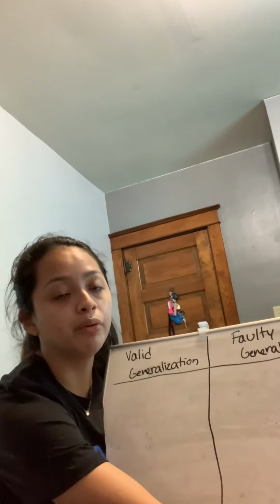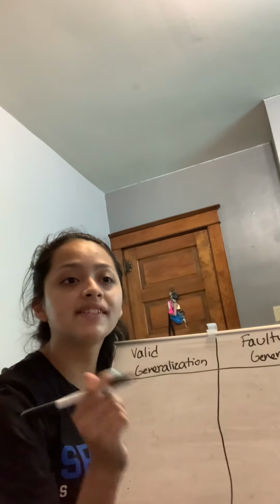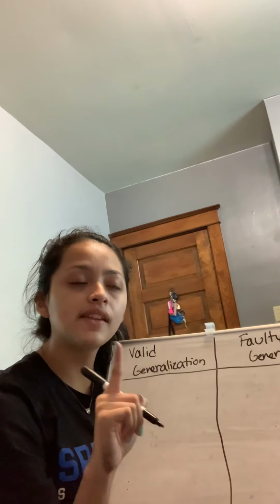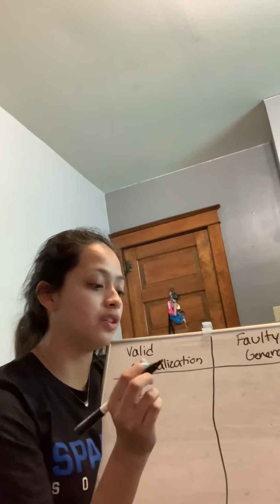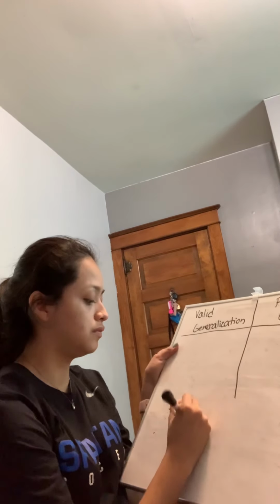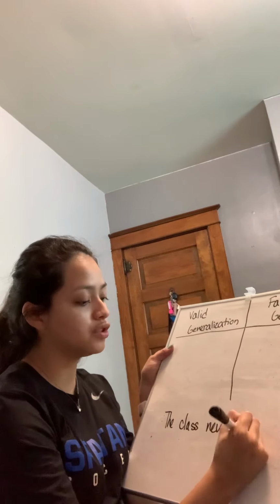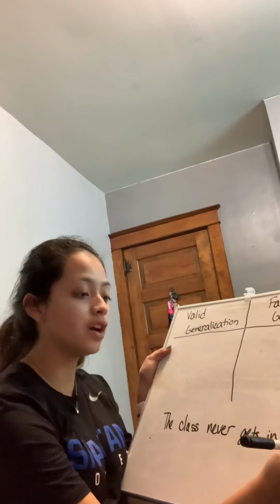So, for example, the first generalization states, the class never gets in trouble for talking too much. The class never gets in trouble for talking too much. Like I said, we're going to underline, so here, the class never gets in trouble for talking too much.